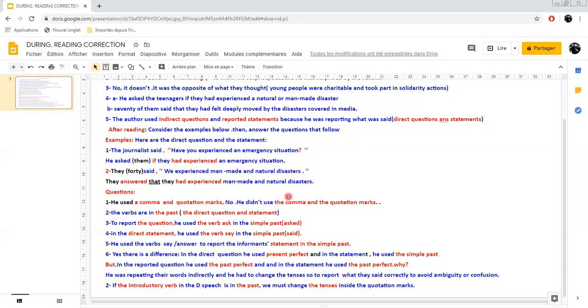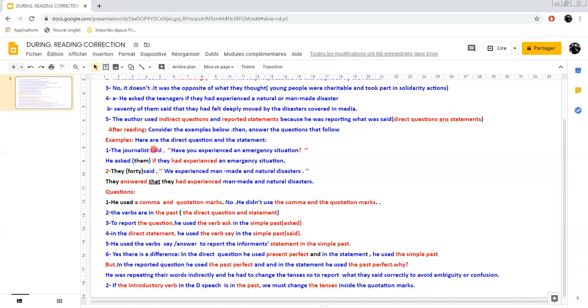Did he use the same punctuation in the indirect ones? No. Have a look. This is how he reported the question. He asked them if they had experienced an emergency situation. Full stop. Yes, he used the full stop here to end the indirect question. Two, the statement: they answered that they had experienced man-made and natural disasters. Full stop, just a full stop. So he used just an ordinary full stop, but he did not use the comma. So he left out the comma and the quotation marks in the indirect. No comma and no quotation marks here, and here as well.